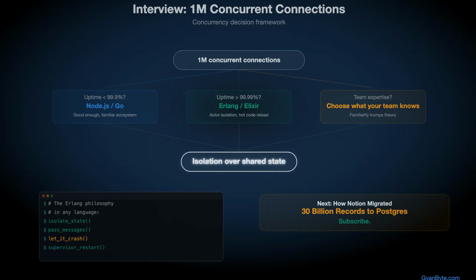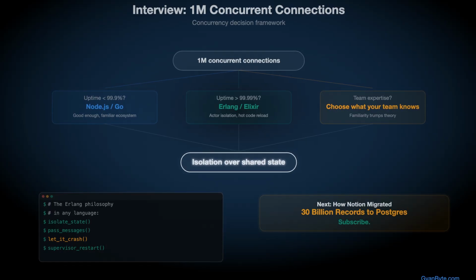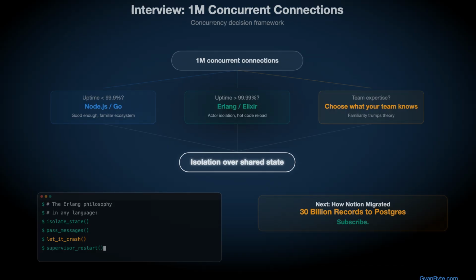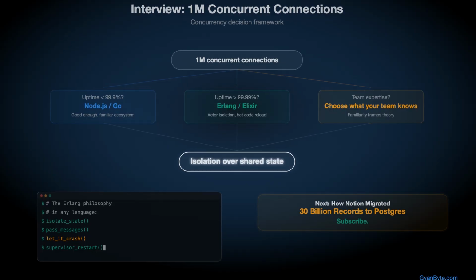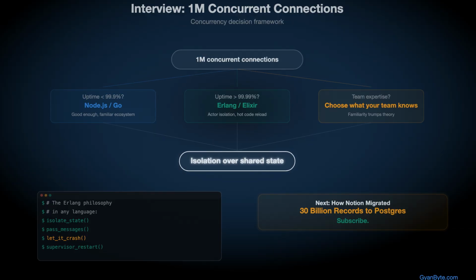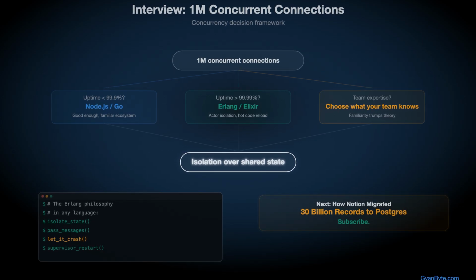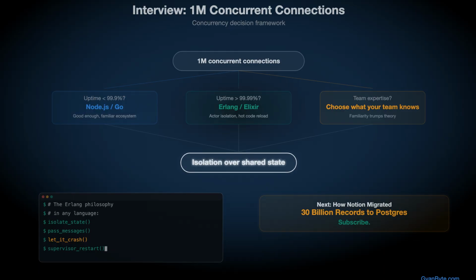Actor isolation. Hot code reload. Zero GC pauses at scale. If the team doesn't know either, use what they know. Familiarity beats theory in production. But whatever you choose, the mental model matters more than the language. Isolation over shared state. Message passing over direct calls. Supervisor patterns over defensive code. You can apply all three in Python. The language is just the implementation.